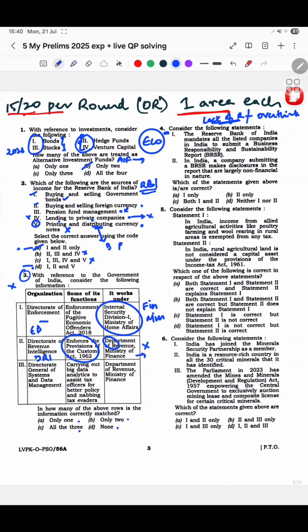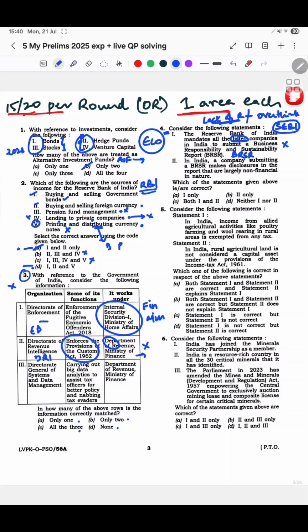See, the Reserve Bank of India mandates all listed companies in India to submit a business responsibility and sustainability report, BRSR. I knew ये ऑप्शन गलत है, and this was just common sense. अगर RBI है तो लिस्टेड कंपनी को मैंडेट क्यों करेगा? मतलब लिस्टेड कंपनीज के लिए the body to mandate is SEBI ना. That is my first thought. ठीक है, that is one.